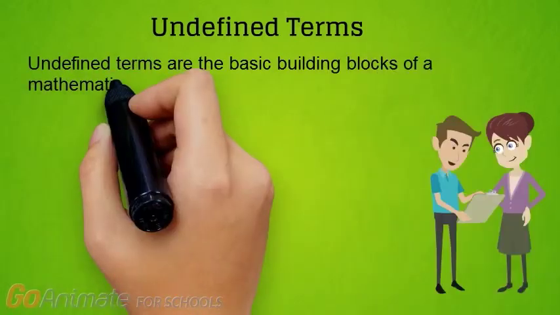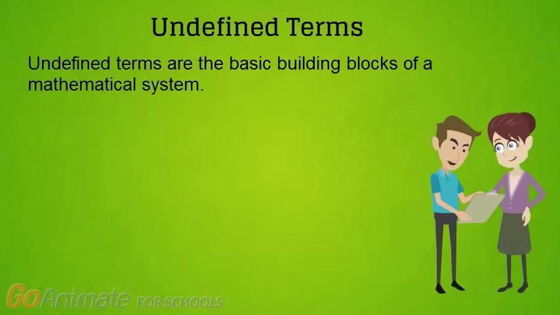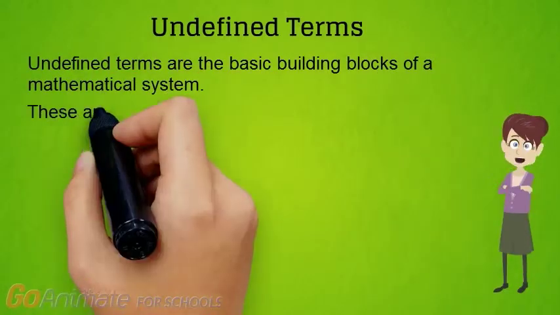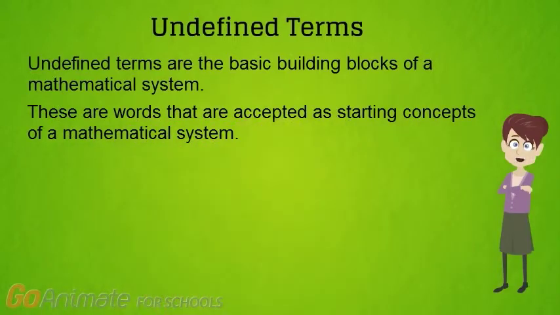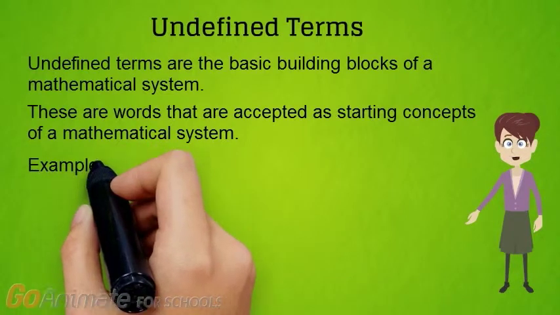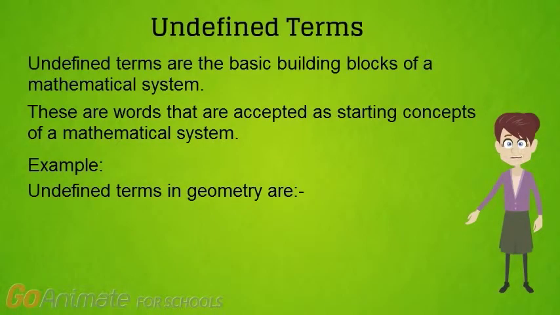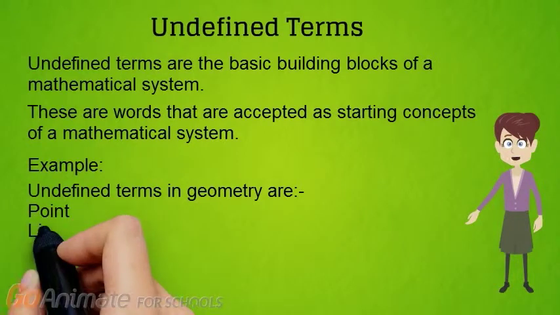Undefined terms are the basic building blocks of a mathematical system. These are words that are accepted as starting concepts of a mathematical system. For example, in geometry, undefined terms are point and line.